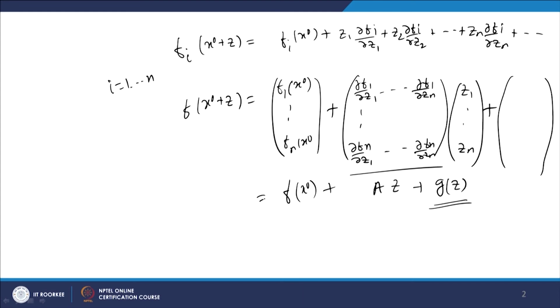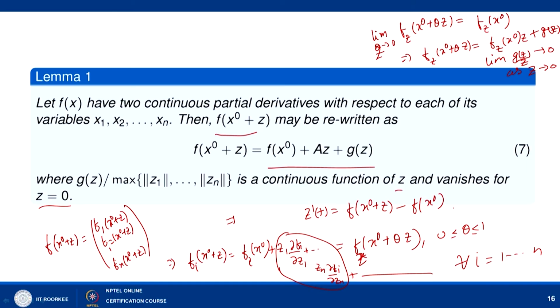So, that is what is given here: if f has second order continuous partial derivatives with respect to each of its variables x1 to xn, then f of x naught plus z may be written as f of x naught plus A z plus g z here.